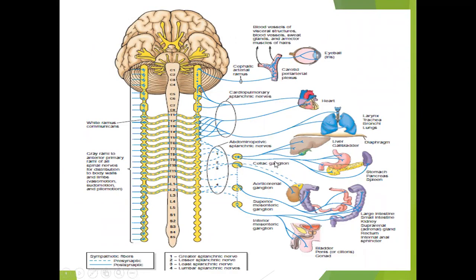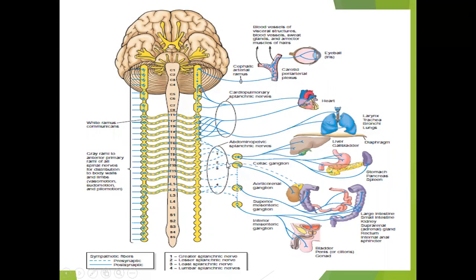The postganglionic nerves are very long, and they go and relate to all these organs, like the heart, the trachea, the lungs, liver, stomach, all the abdominal as well as the thoracic organs, and some even go to the eye and other places. These are all continuous postganglionic nerves.